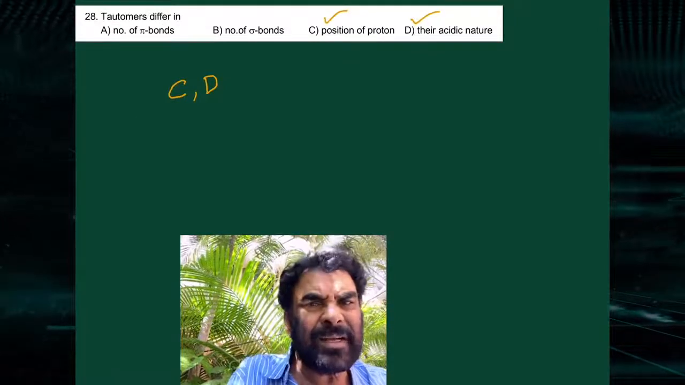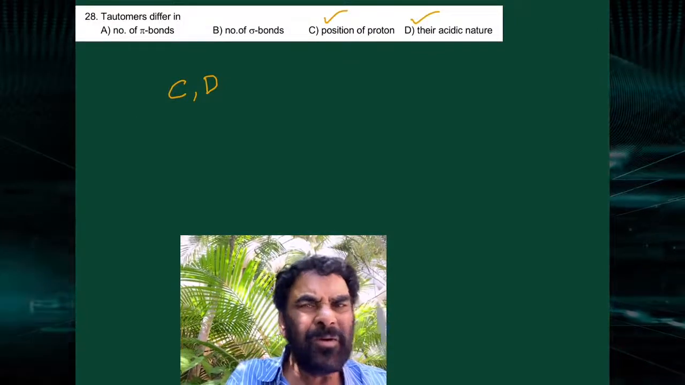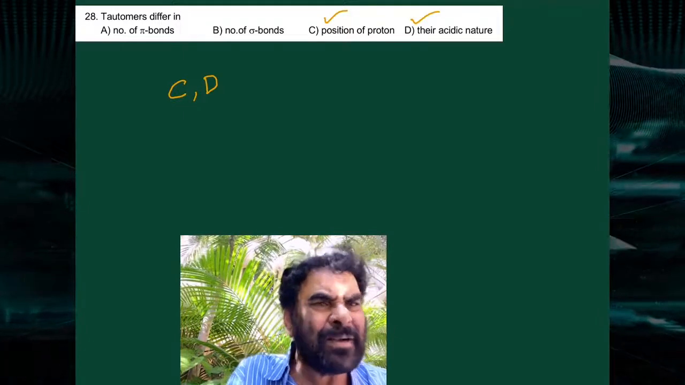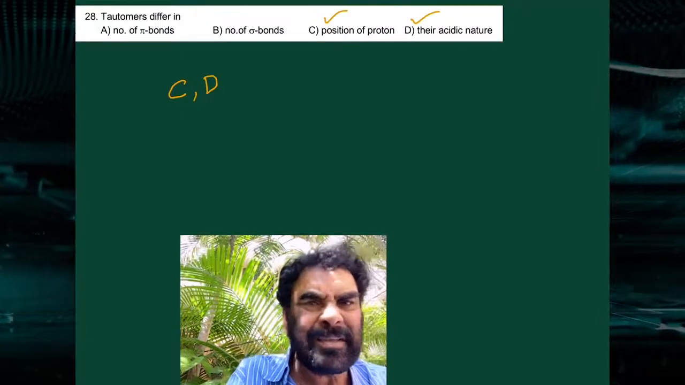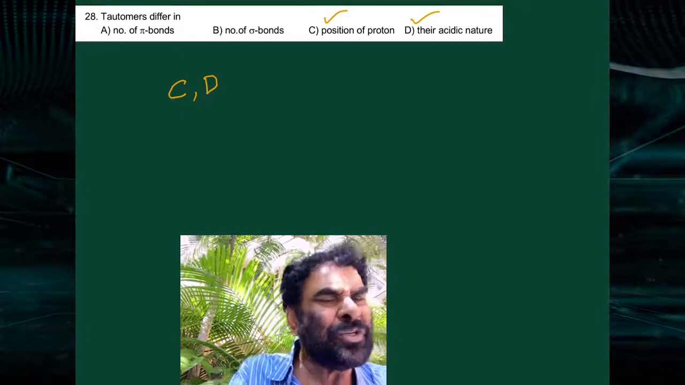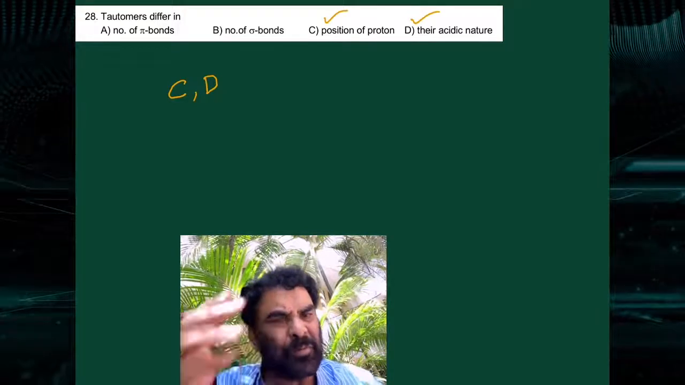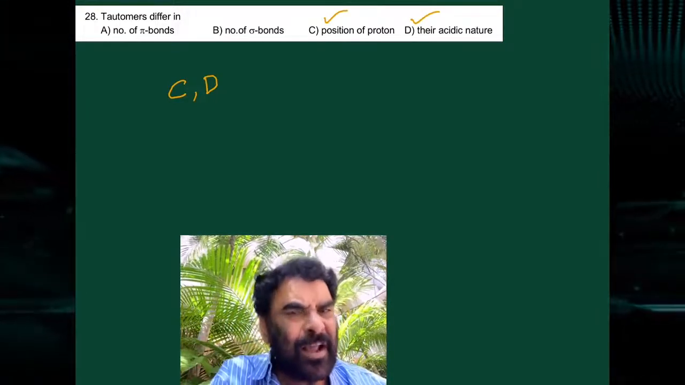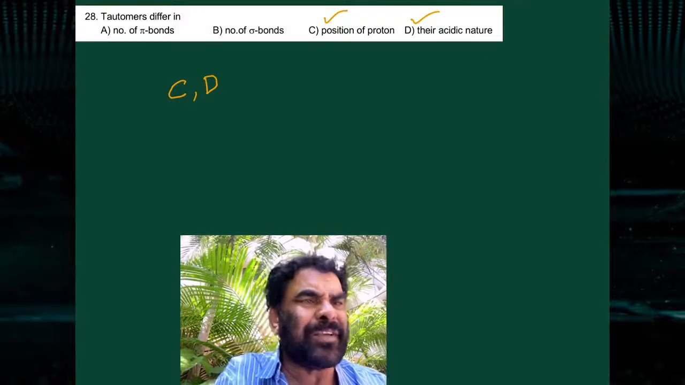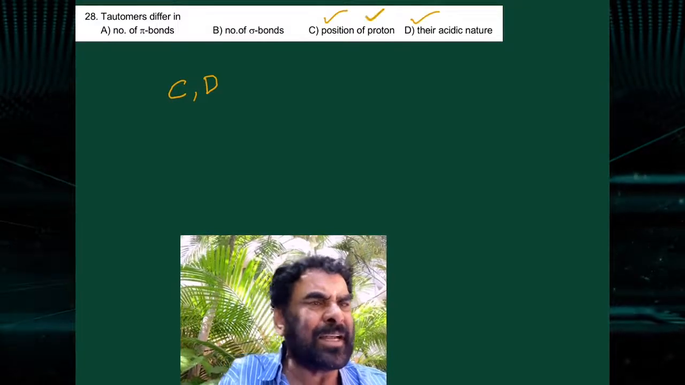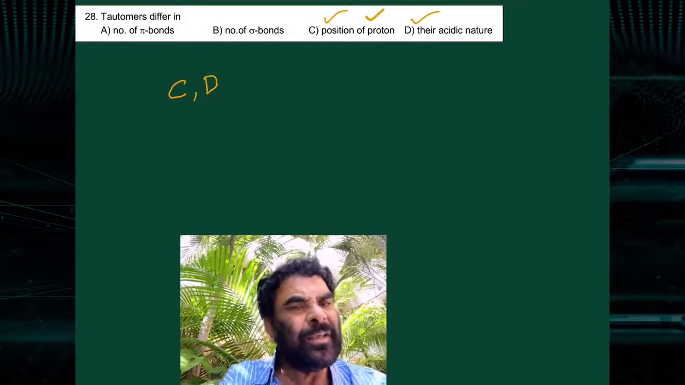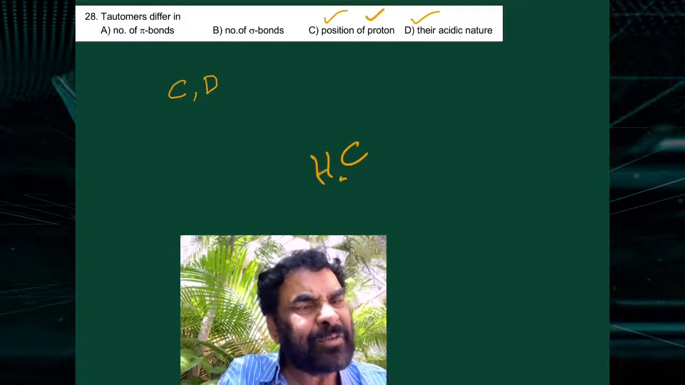The next thing is that tautomers differ in... no, the number of sigma bonds is the same, the number of pi bonds is the same, they all are same. Only the position of the proton is changing. It is a 1,3 shift of H plus ion. So C is correct.